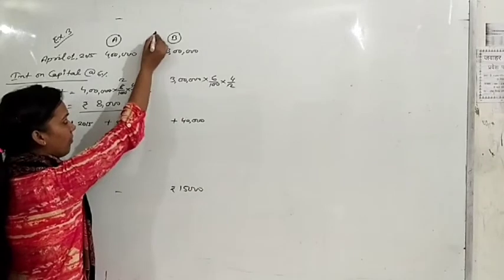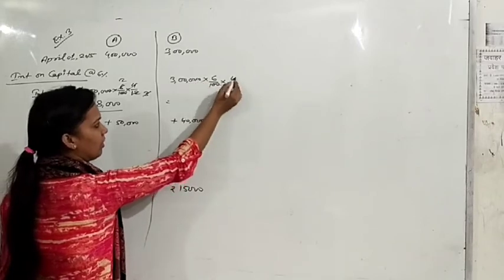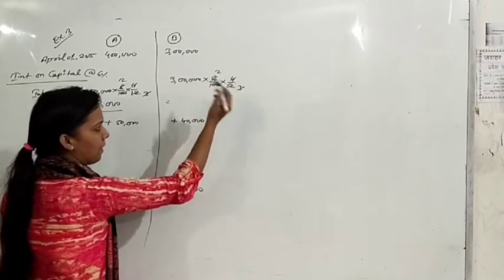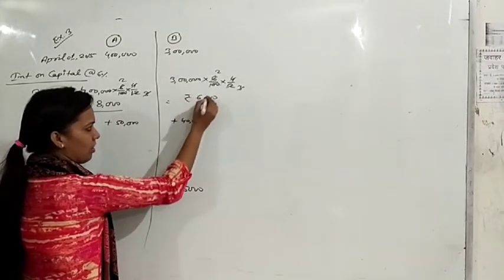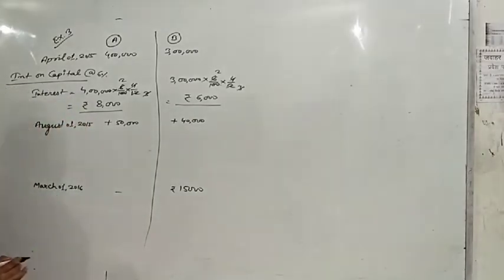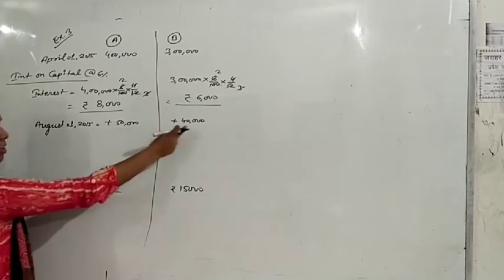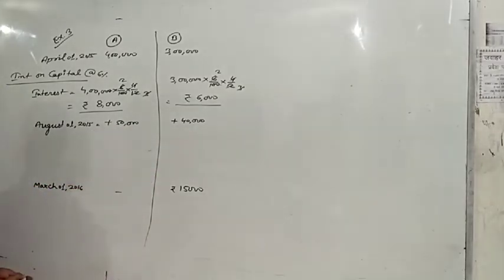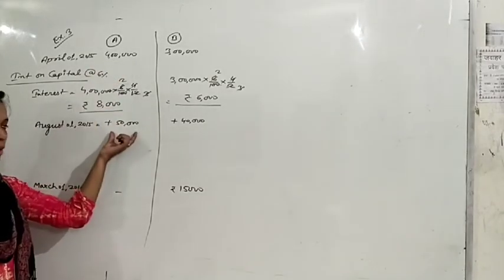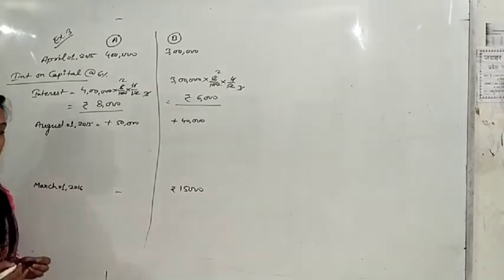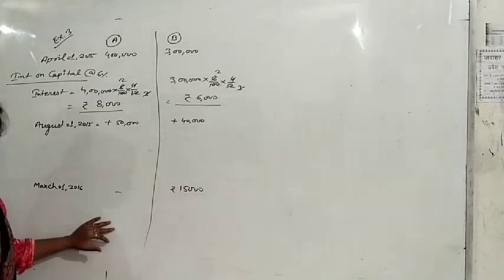Same for B. I am making it easy. You can multiply it, it's up to you how you solve the question. It is rupees 6,000. This is the first answer for both partners. Now move on: on August 1st they are introducing 50,000 and 40,000 additional capital. So A's total capital on August 1st is 4 lakh plus 50,000, that is 4 lakh 50,000, and A is not doing any transaction after 1st August.